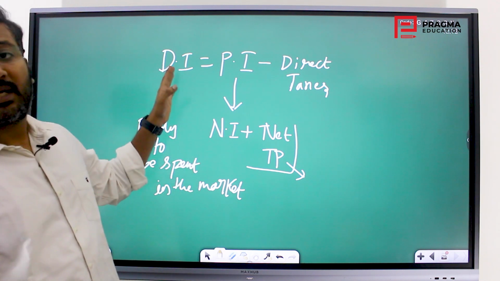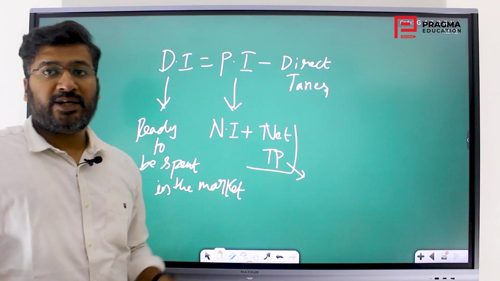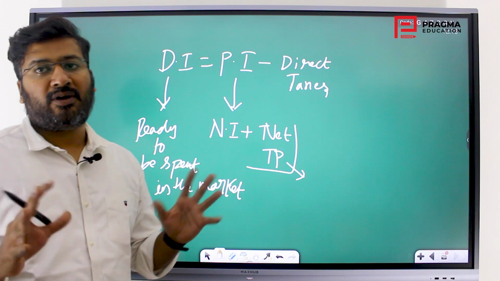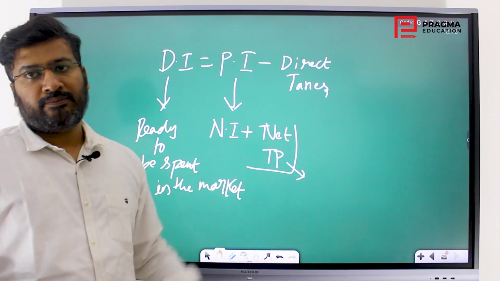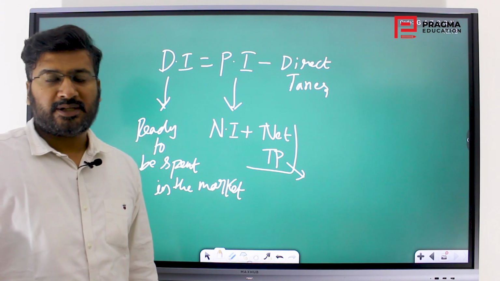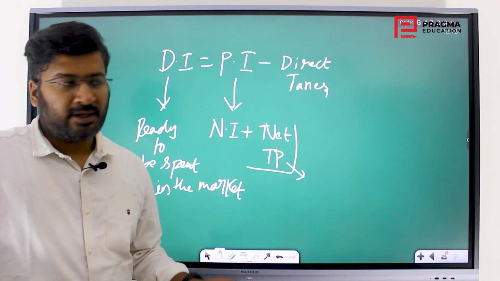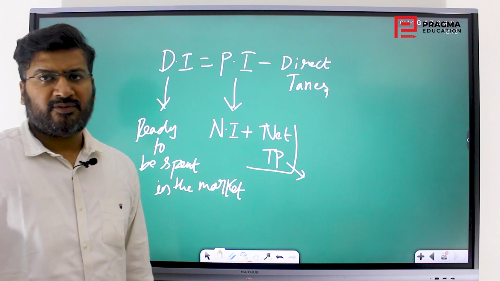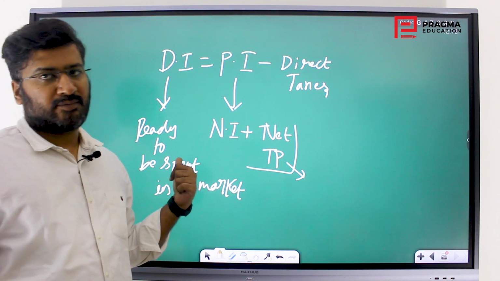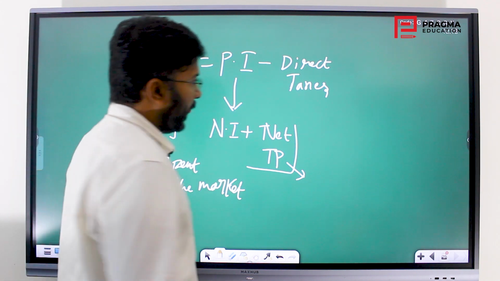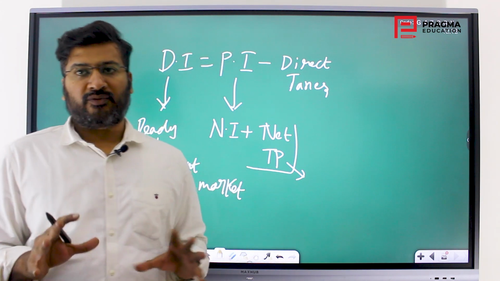So this is that disposable income which gives an idea into how much money is ready to be spent in the economy. If all that money is spent, it will lead to an increase in demand and price rise and subsequently inflation. So we'll get into the concept of inflation subsequently. For that, this disposable income concept is very essential. So till here is the total concept of national income.